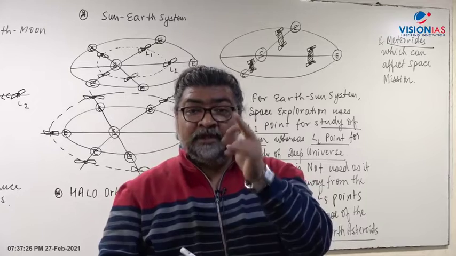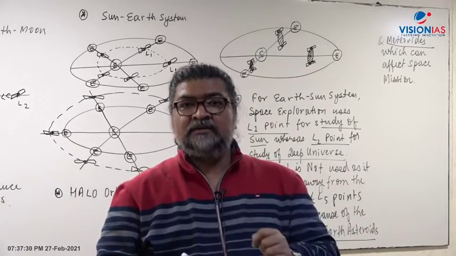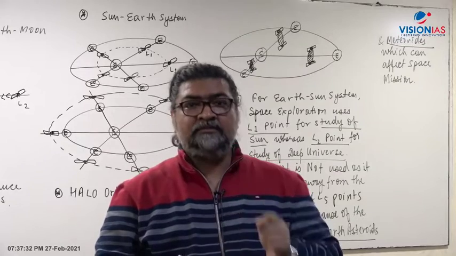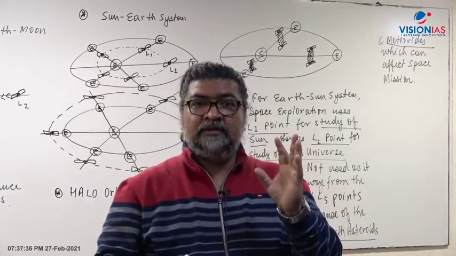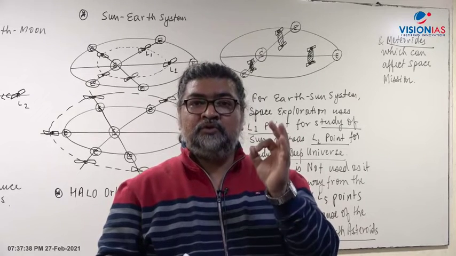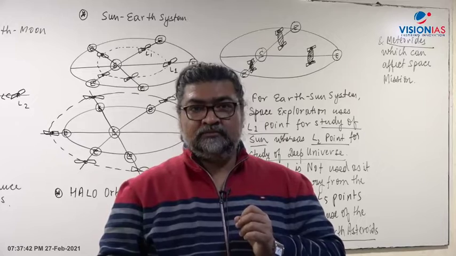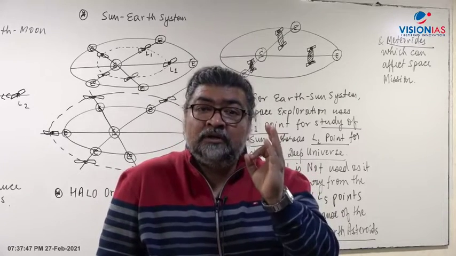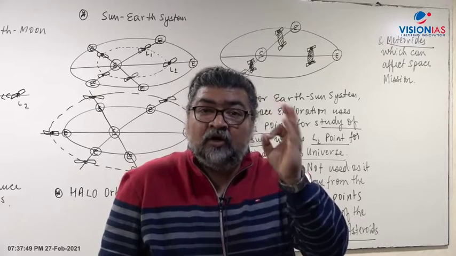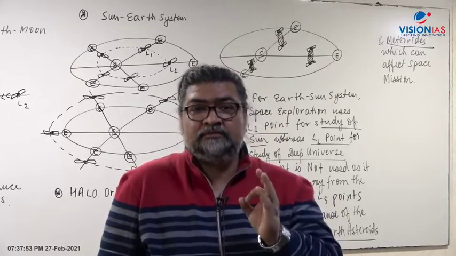Now, based on Pratik's question, what I would like to bring here is this: if we are going to use an L1 point or L2 point, we have to control the satellite from the ground station. We have to continuously control the satellite on L1 and L2. It requires control from the ground.